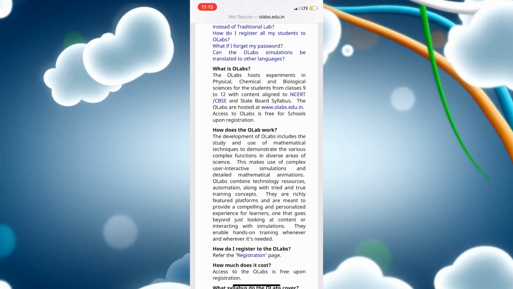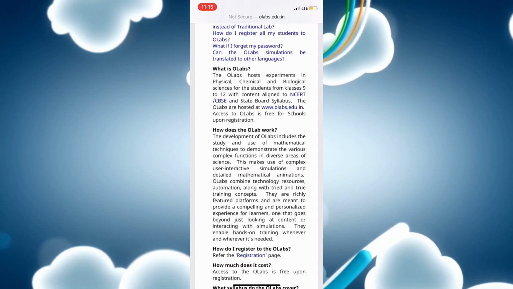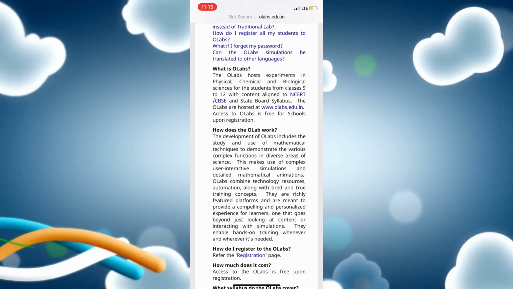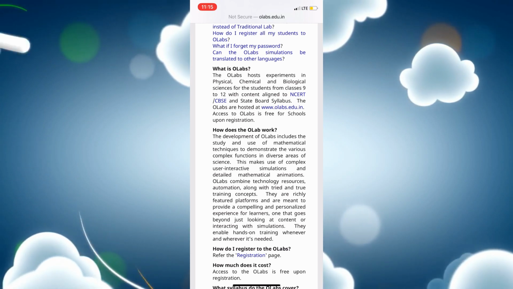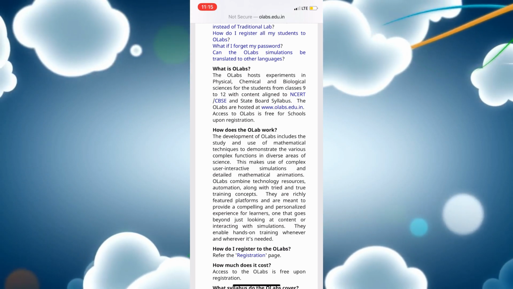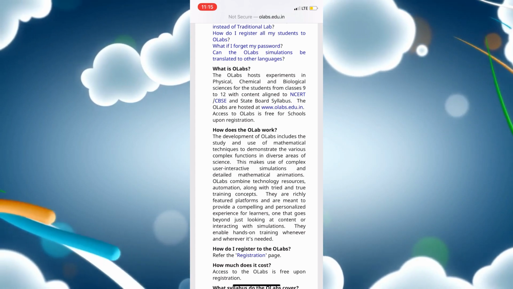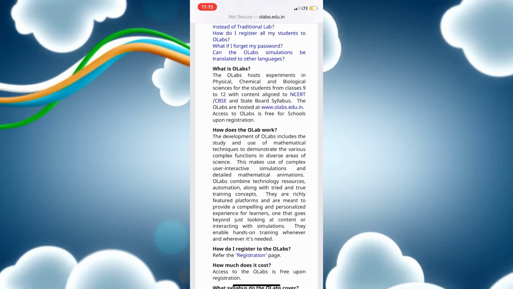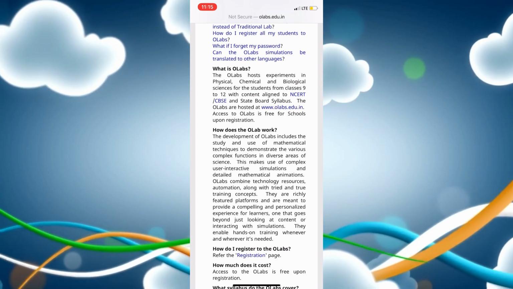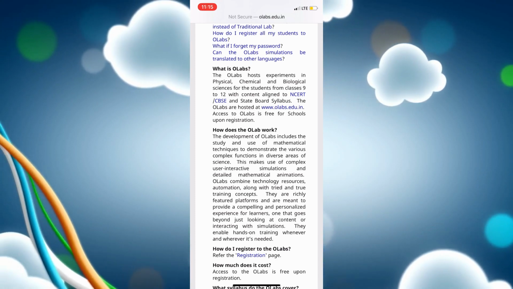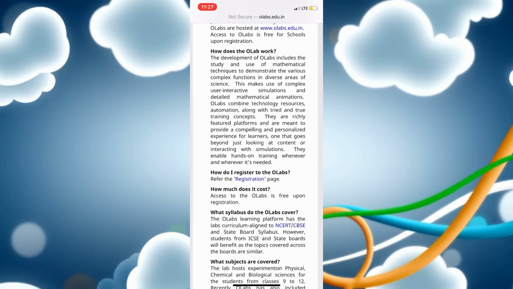And it is not only restricted to class 9 to 12 students. I prefer that at least from class 5th to class 12th students can use this OLabs website. It is very worthwhile for all the students and also for the teachers who are teaching from class 5th to 12th. OLabs basically provides us 3 types of registration.